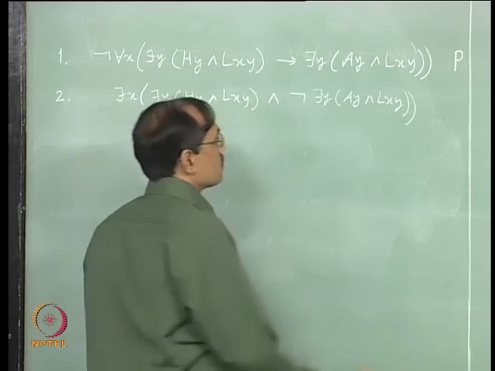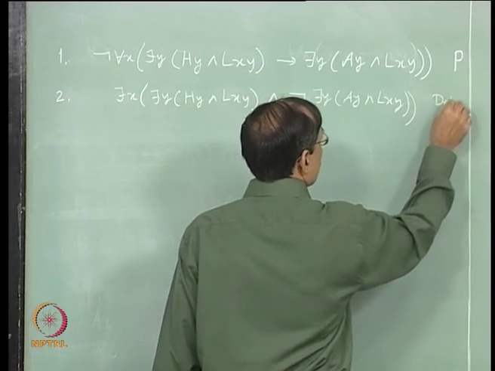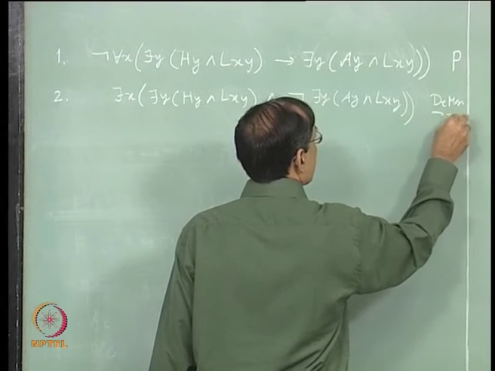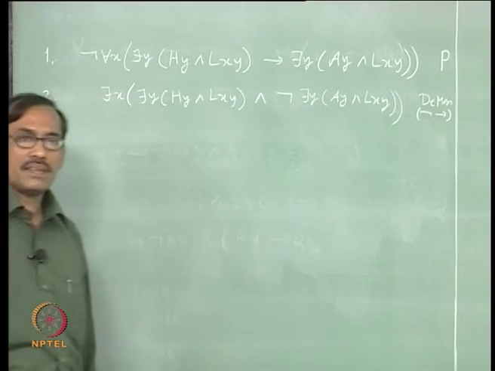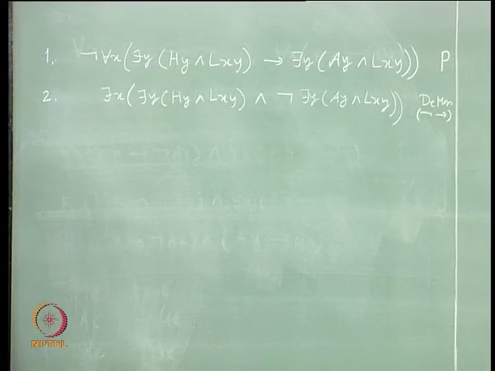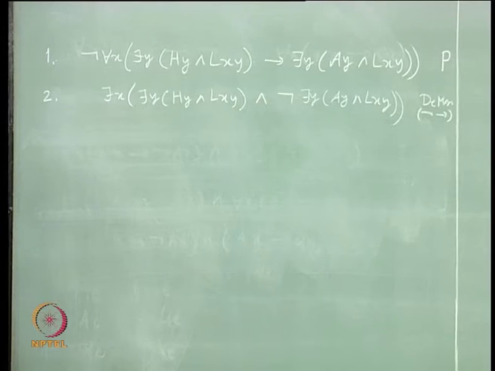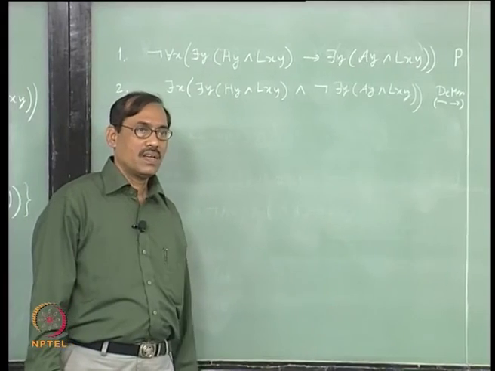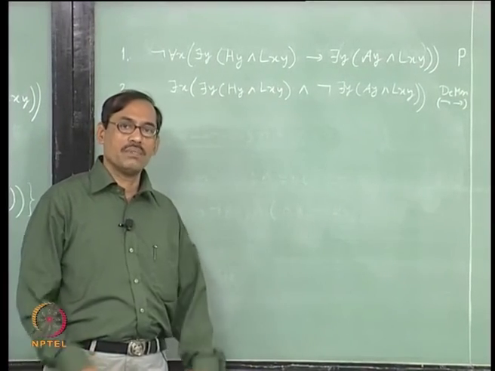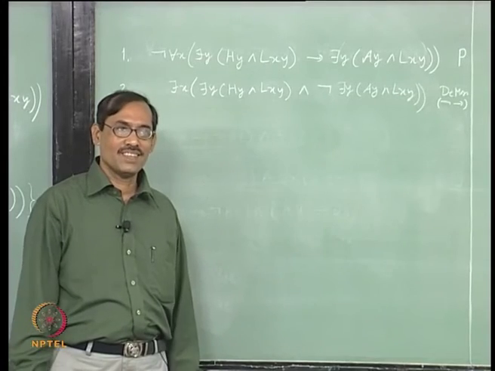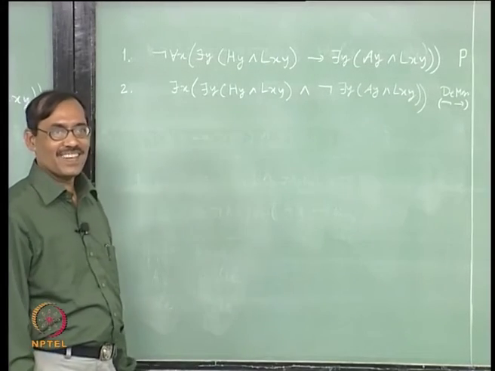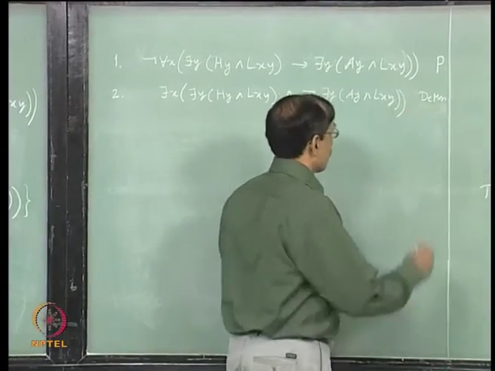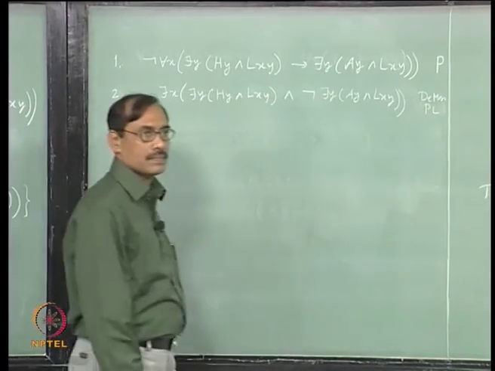Okay. So, I have to give a comment here what I have used. I have used De Morgan and also implication, right, not implies. Let me write this way. Okay. You have to write it fully, then you will write not of p implies q is equivalent to p and not q. Or in first order logic we assume that you have become matured. So, you know all the propositional laws. So, you just write PL, right, from propositional tautology we get it. Okay.